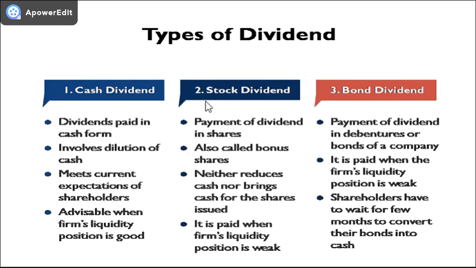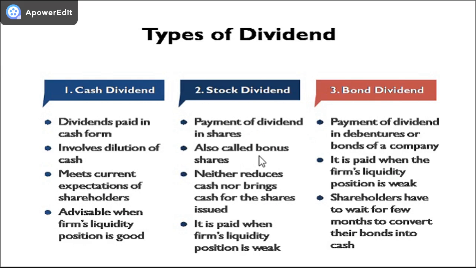Number two, stock dividend. Stock dividend is the most commonly used type of dividend in India. It means payment of dividend in shares of the company instead of paying cash. Stock dividend is also known as bonus shares.